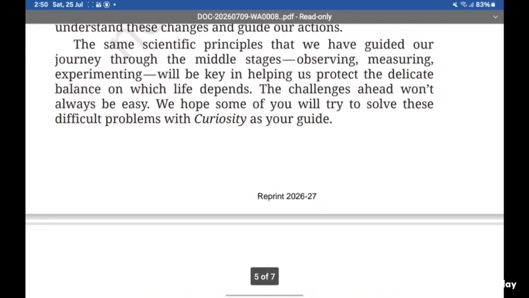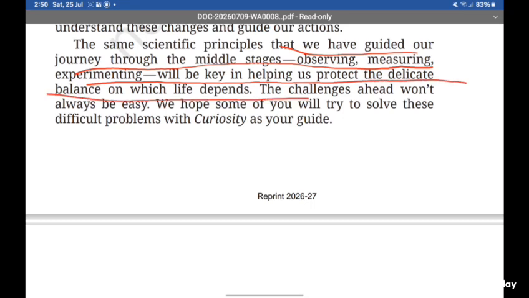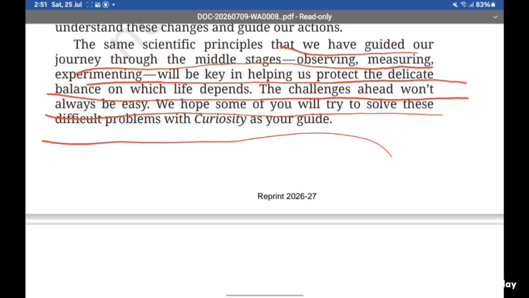The same scientific principles that have guided our journey through the middle stages, observing, measuring, experimenting, will be key in helping us protect the delicate balance on which life depends. The challenges ahead won't always be easy. We hope some of you will try to solve these difficult problems with curiosity as your guide. They are saying that using curiosity as your guide will help you tackle these climate changes and solve difficult problems.